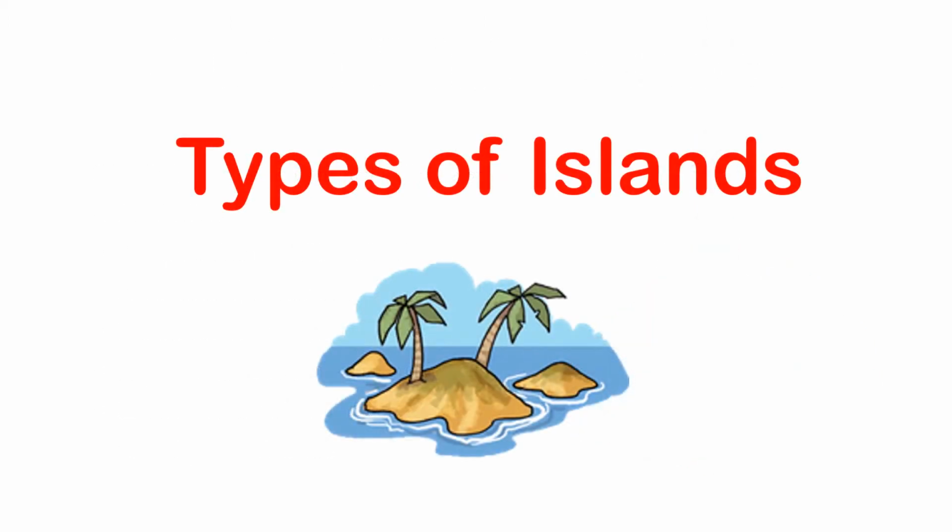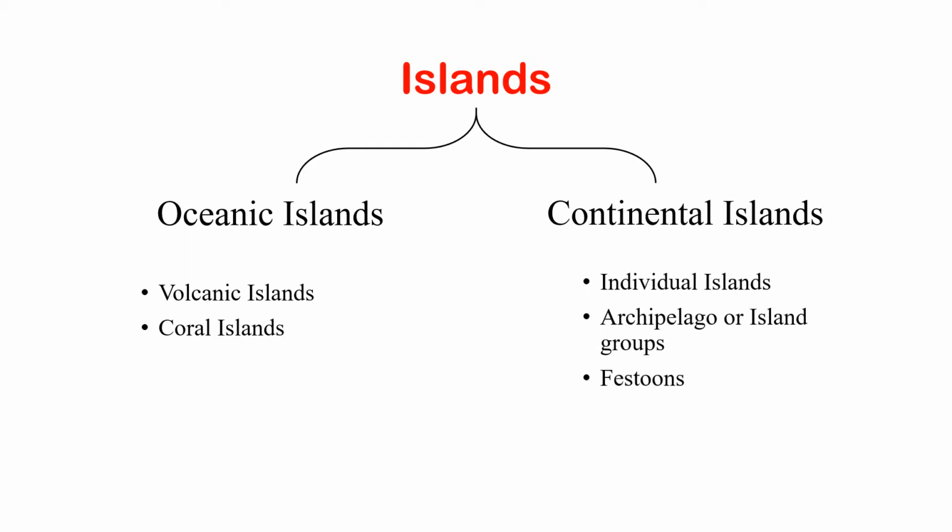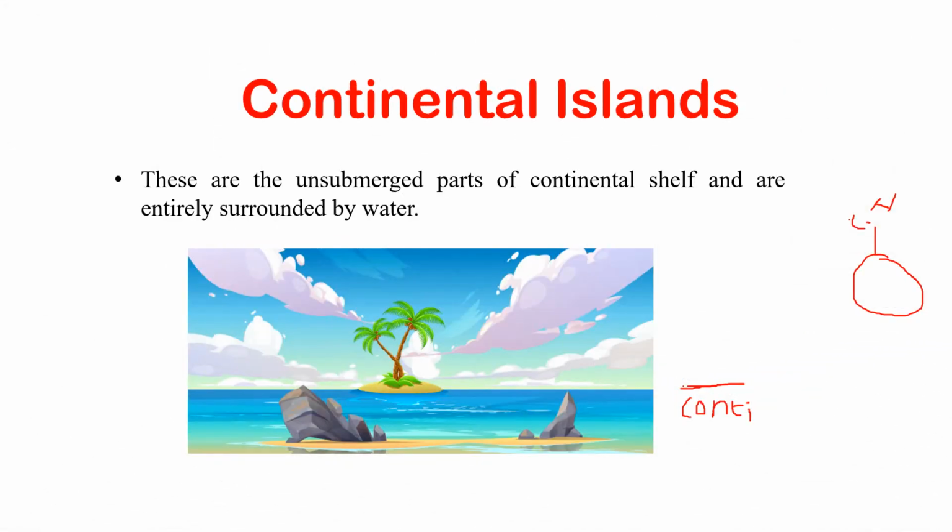Types of islands. If we see the basic classification, islands are of two types. They are oceanic islands and continental islands. Further, oceanic islands are classified into two main categories: one is volcanic islands and the other is coral islands. Coming to the continental islands, there are three categories: individual islands, archipelago or island groups, and festoons.